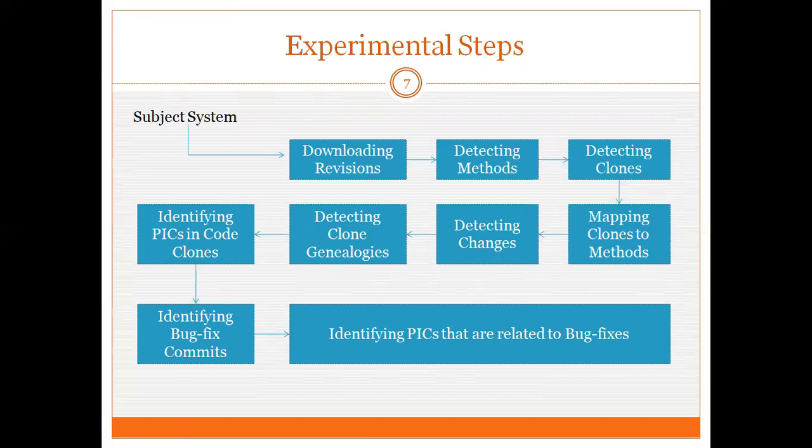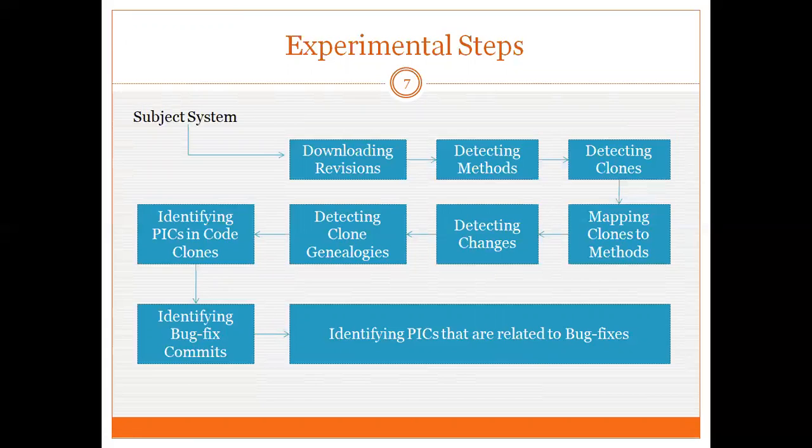And these are the experimental steps. Let's say we have a subject system. We first download all the revisions of this system from an online repository. We then detect the methods from each of the revisions of this system. We detect code clones using the NiCad clone detector from all the revisions of the system. We then map the code clones to the already detected methods.